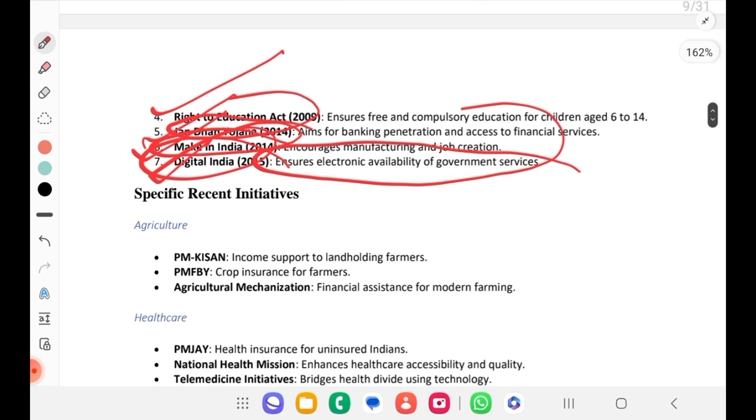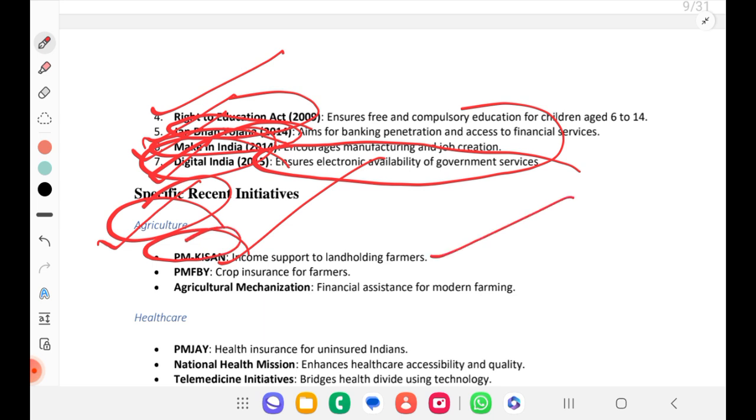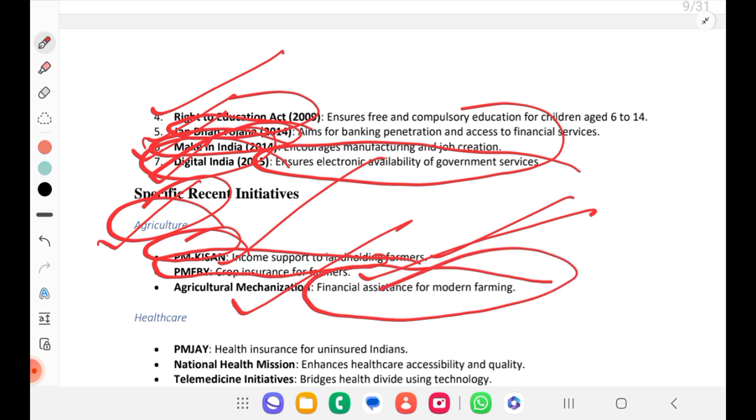If you see specific to sectors, you can say one or two points for everything. Agriculture: PM Kisan, already we discussed, income support to land-holding farmers. PM Fasal Bima Yojana, crop insurance. Agricultural mechanization, where we are giving financial assistance for modern farming.